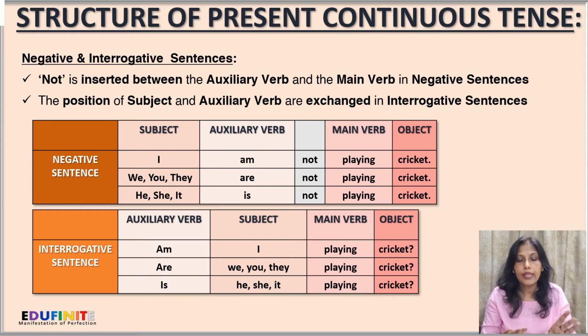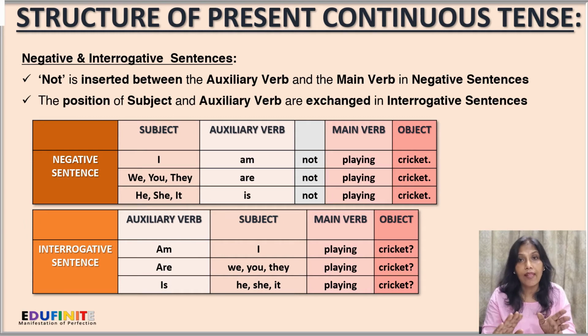So there we had said, in the first person singular, I am playing cricket. Here it will be between am and playing, there will be a not, so it will become I am not playing cricket.